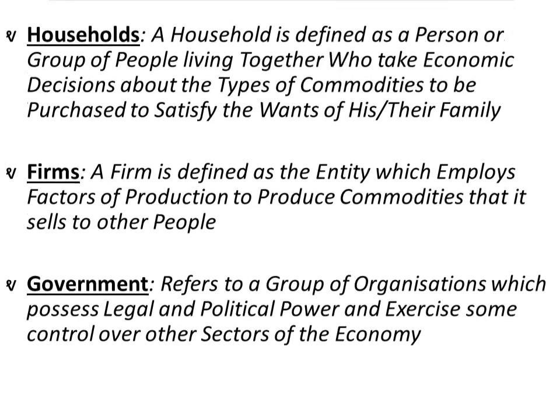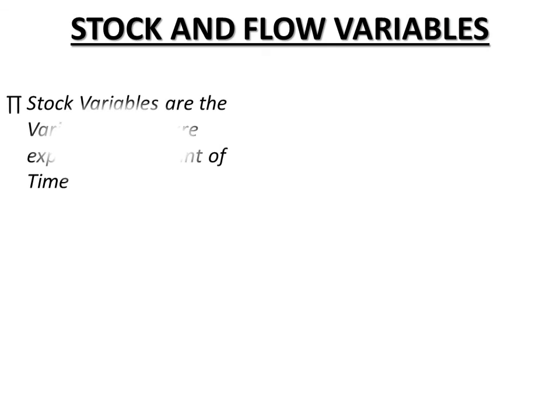The last topic of the chapter is stock and flow variables. Stock variables are the variables which are expressed at a point of time. So we can say these variables have no time dimension. They are expressed at a point of time, so they have no time dimension.